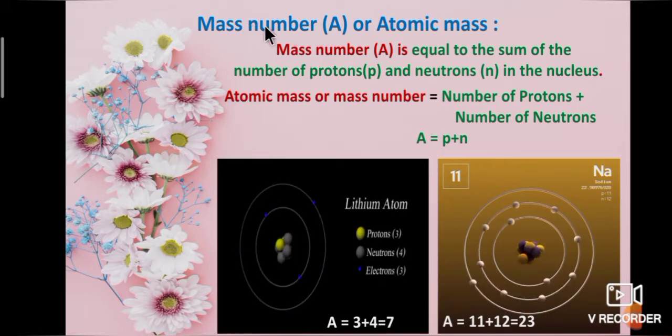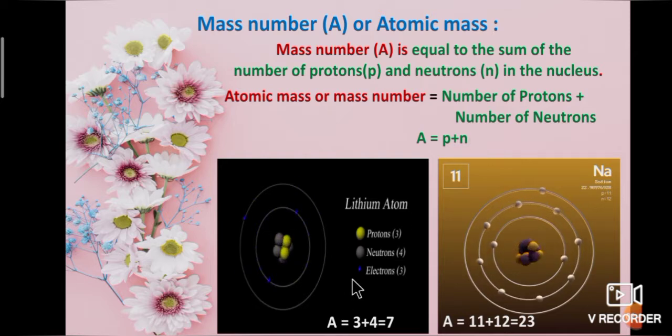Next one, mass number or atomic mass. Mass number is equal to the sum of the number of protons and neutrons in the nucleus. Atomic mass or mass number is equal to number of protons plus number of neutrons. That is capital A is equal to P plus N, where P is number of protons and N is number of neutrons.